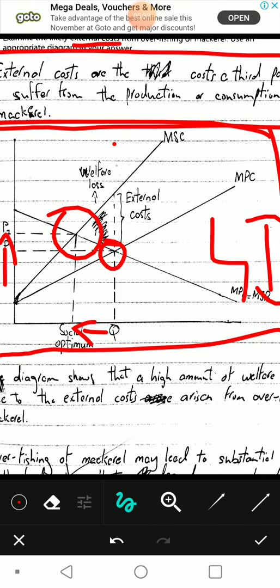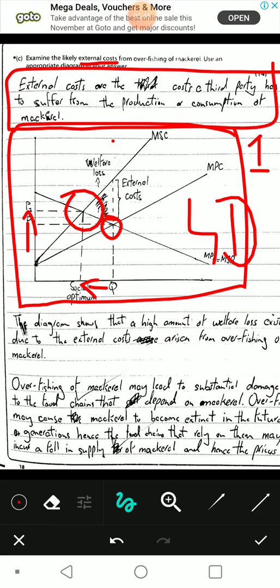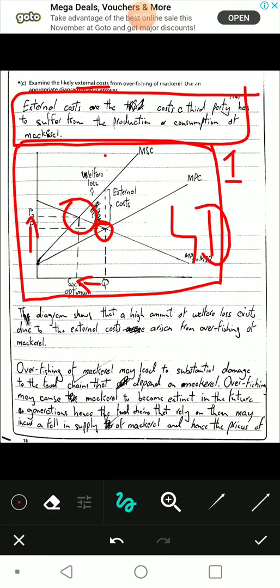Welfare loss shows the entire cost imposed on the society, considering the quantity, not just the external cost per unit, not on the margin, but rather overall. Anyhow, if you show all these four things, the marginal cost, the marginal social benefit, the marginal private cost, and the social benefit, and the increased price, and the decreased quantity, and the welfare loss, and the external cost, then you end up with 4 marks. So 5 marks by now.